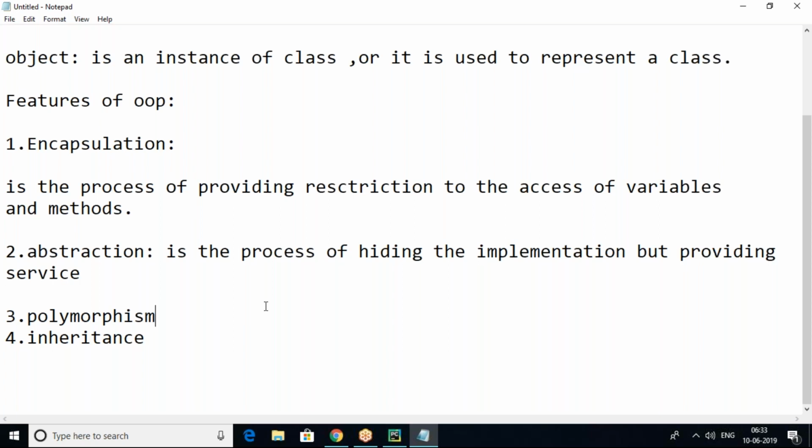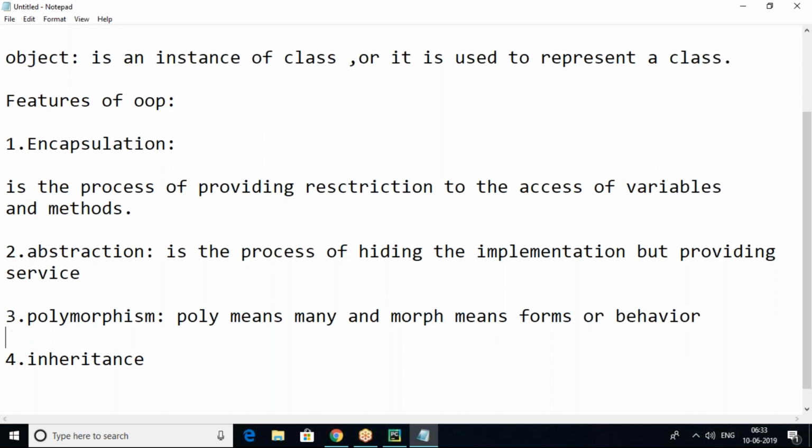Next, polymorphism. In polymorphism, poly means many and morph means forms or behavior.